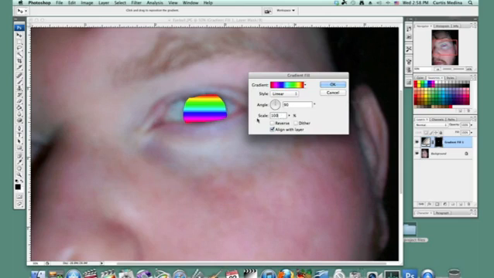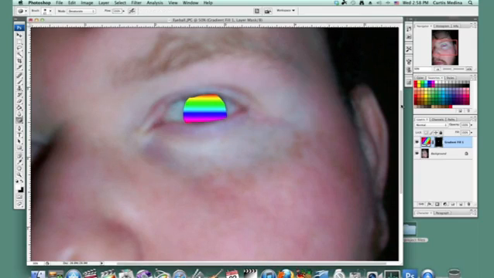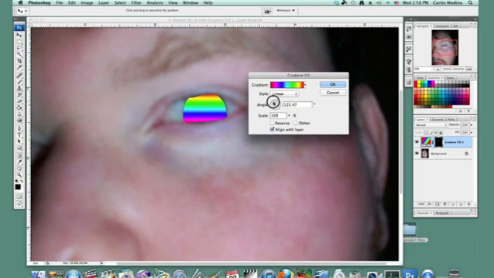We can scale the rainbow. We can make it really big so it fills up, but we want to be able to see those colors. So I'm just going to, there we go. Okay. Another thing we can also mess with is the angle, so if you want it to be sideways or anything like that.